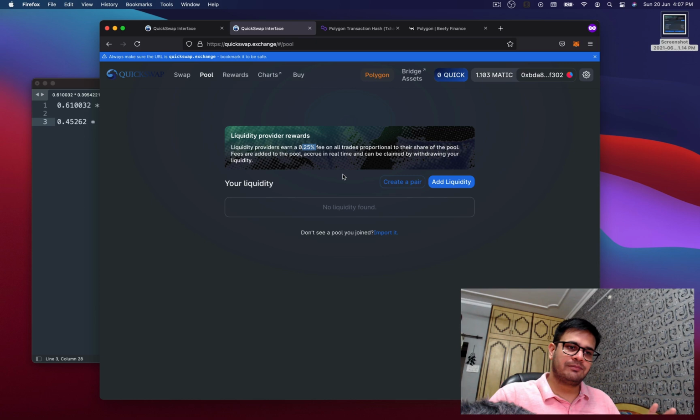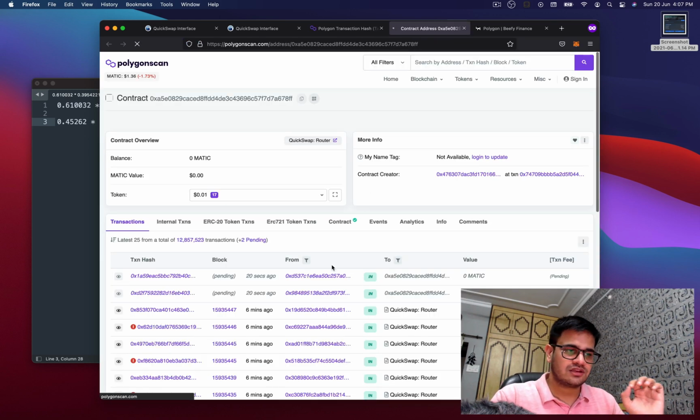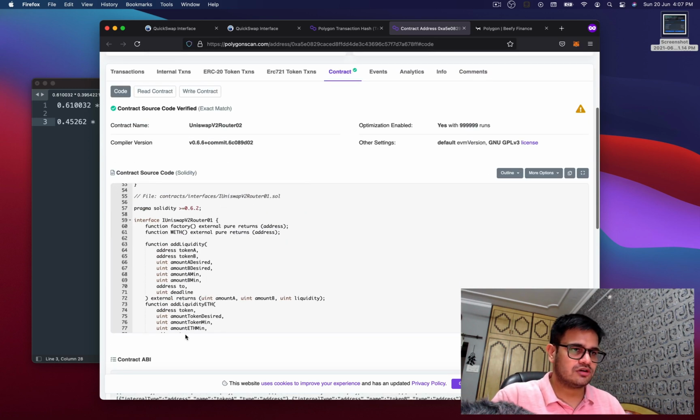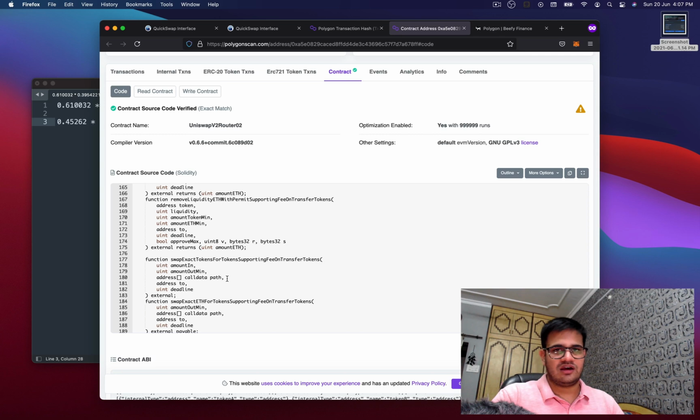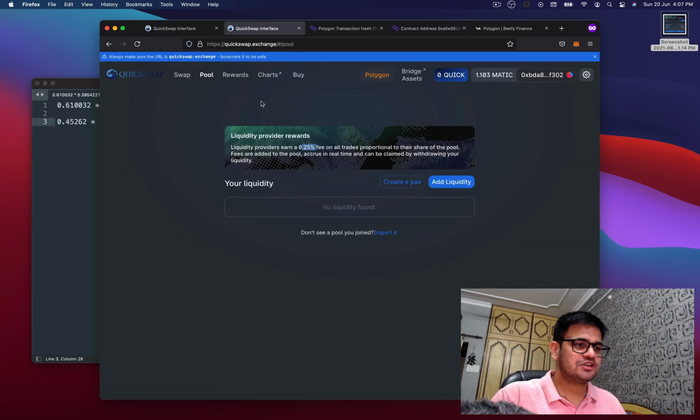All of this is present in the code for the contract. You can check out the router contract. I'm not sure if Polygon Scan has the code, but it was definitely there in Matic Vigil. Turns out Polygon Scan also has that code. If you know Solidity, you can read it out. I have done that and read this code to understand how this works, and only then I started promoting QuickSwap. I'm pretty sure Sushi and others must have done their research, but I have not, so I'm not going to use that right now.